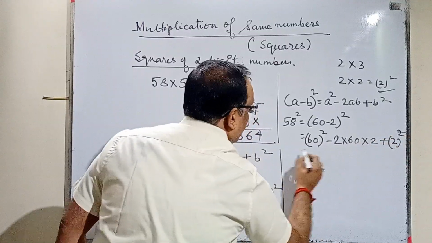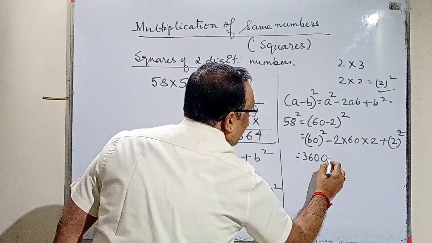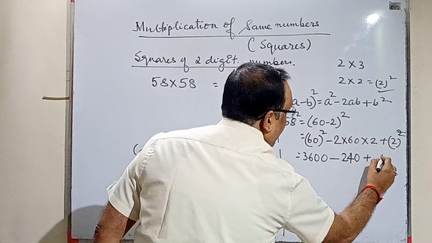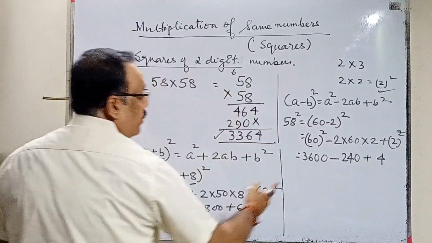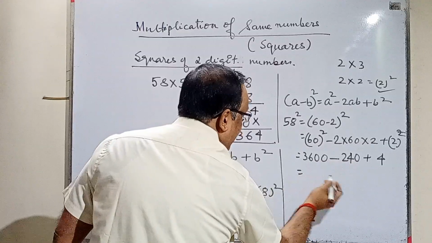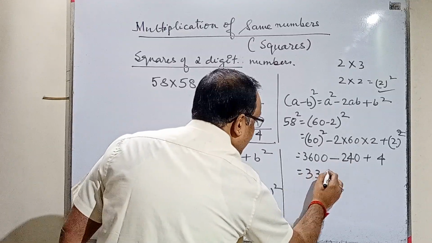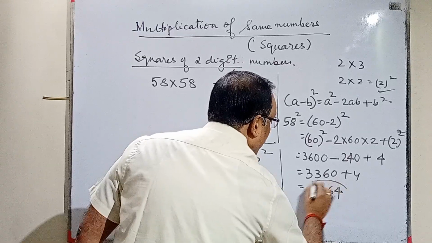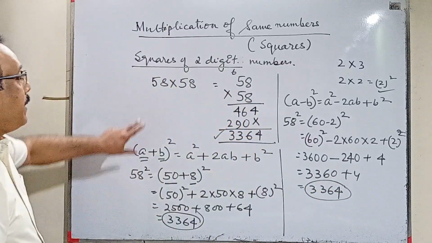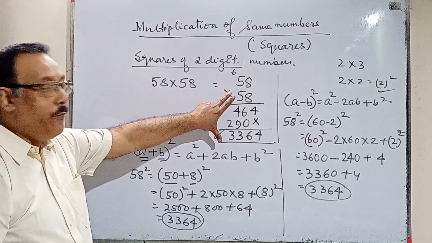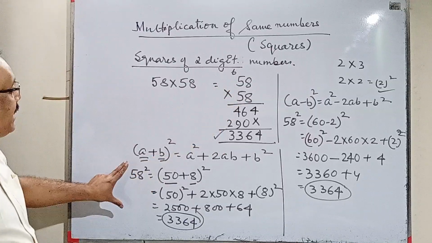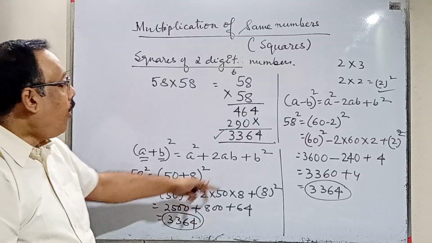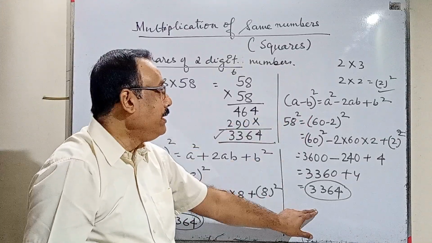So 60 square is 3600 minus 2 into 2, 4 into 60 is 240 plus 2 square is 4. So 3600 minus 240 will give me 3360 plus 4. So that will be 3364, the same answer. So I've shown you this is the original method, the way we generally perform. This is taking the help of the plus formula, and we can do it by this method, or we can do it by a minus b. This is the third method.